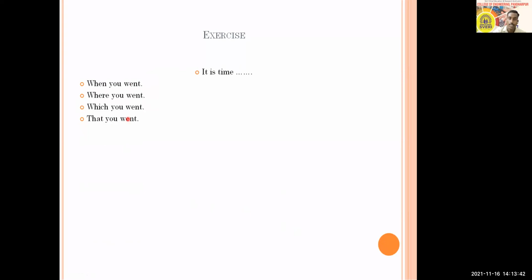Now you have to do the next question, and you have to complete it with the remaining options. The 4 options are: it is time when you went, it is time where you went, it is time which you went, or it is time that you went. So which one will suit with the word time? It is time.